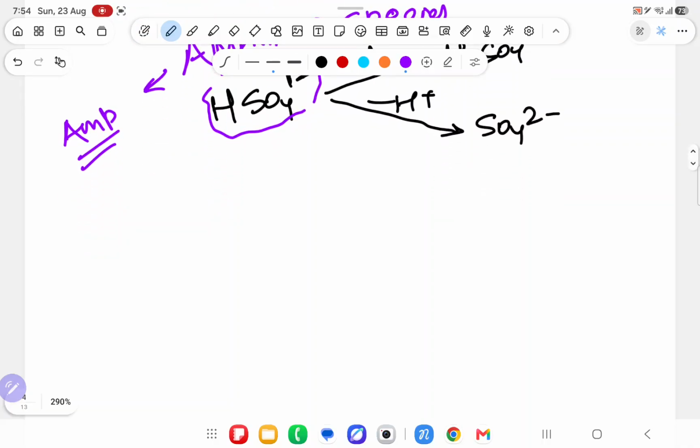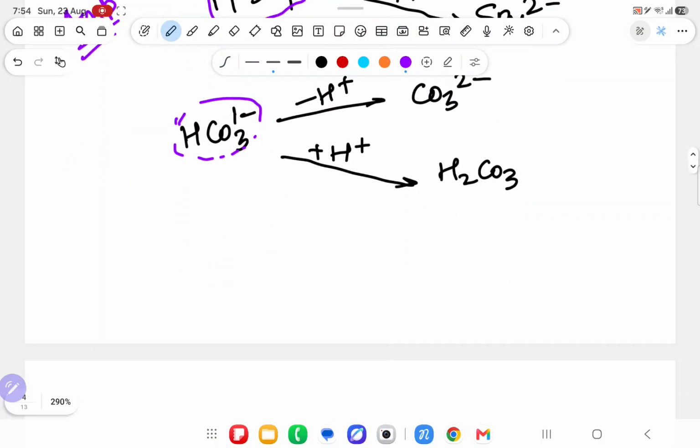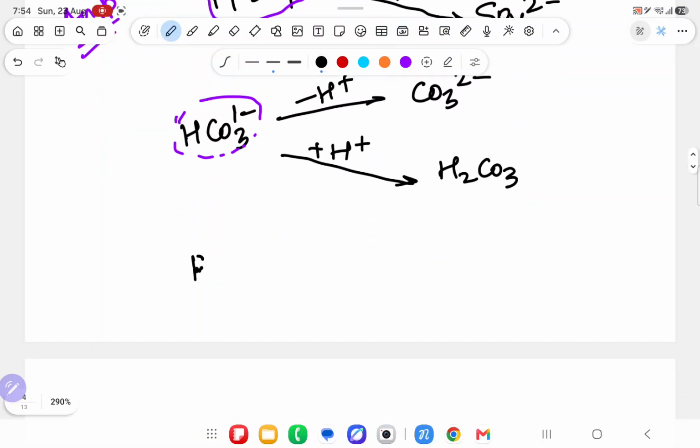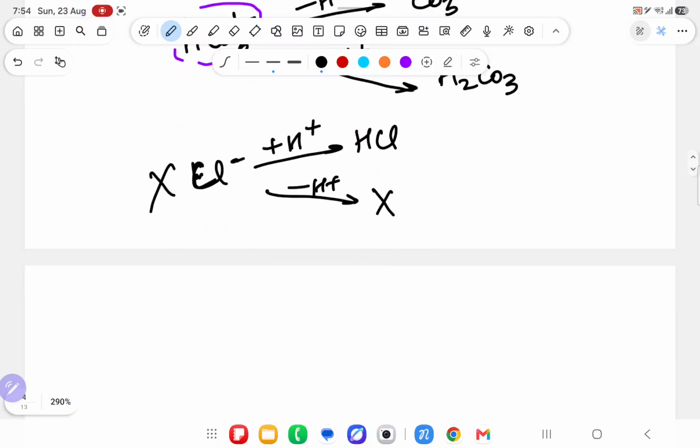You understood it. Suppose I have taken HCO3 1 minus. Will it donate H plus? Yes sir, it will donate and become CO3 2 minus. Will it accept H plus? Yes sir, it will accept H plus and become H2CO3. So this is also an amphiprotic species. Now suppose I have taken Cl minus. Will it accept H plus? Yes sir, HCl. Will it donate H plus? No hydrogen is there, how will it donate? No. So it is not an amphiprotic species.